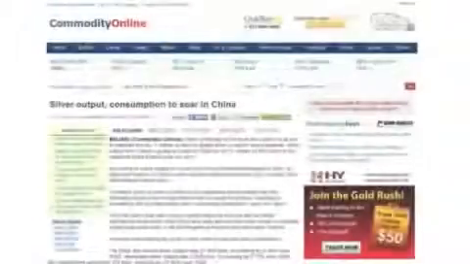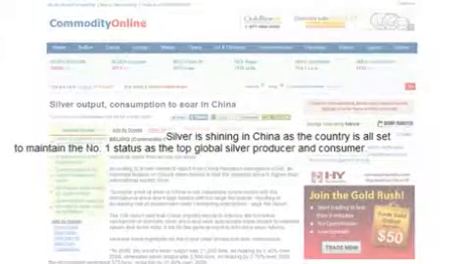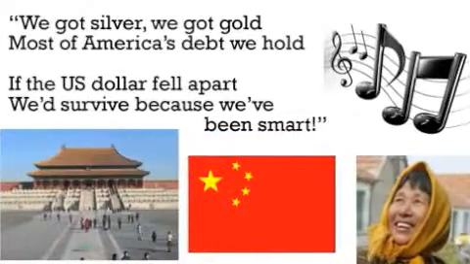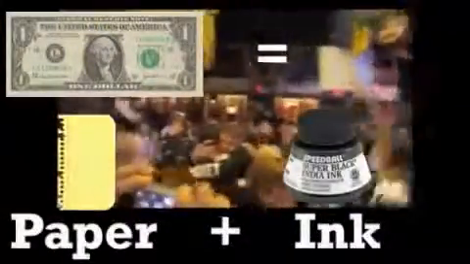Ever-increasing demand for use in latest technology keeps this commodity supply very low. China is now the world's largest silver producer and consumer. In 2010, China's net imports of silver increased 15%, and their exports decreased 60%, showing China's future trend to hoard silver. If there was a catastrophic collapse of the global financial system, China would not be in the worst position with their large precious metals production and supply. Can we say the same for Americans? Does the average American know the pieces of paper inside their wallet are backed by debt and that they should really own a commodity worth value?